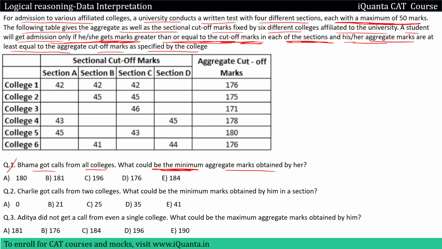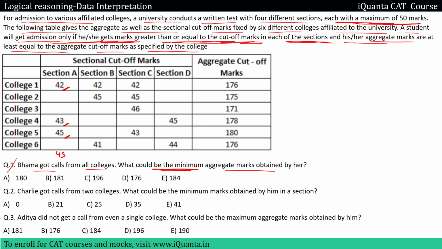If we look at section A, what should be the marks scored by Bhama so that she gets calls from college 1, 4 and 5? It should be at least 45, right? Because if Bhama gets less than 45, she will not get a call from college 4 or college 1.